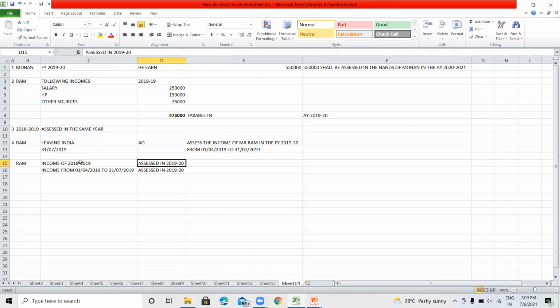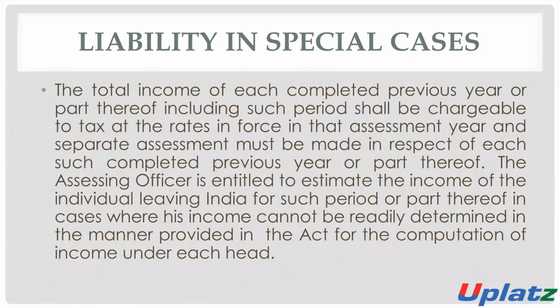The assessment year is 2019-20, and according to the exception, because Mr. Ram is leaving India, his income will be taxable in the same financial year. So the same financial year is 2019-20. So for the total year and the part of the year, the income will be assessed and it will be taxable in the same financial year, and the rate which is in